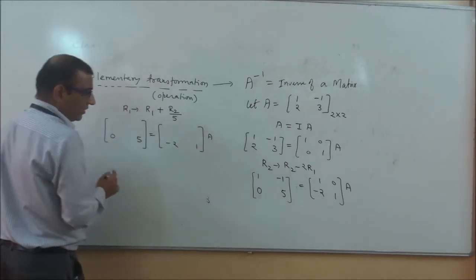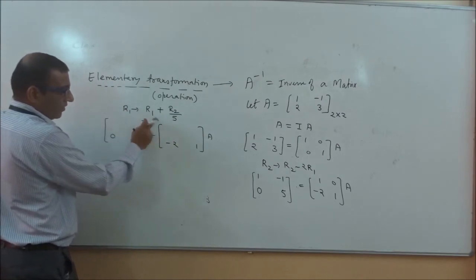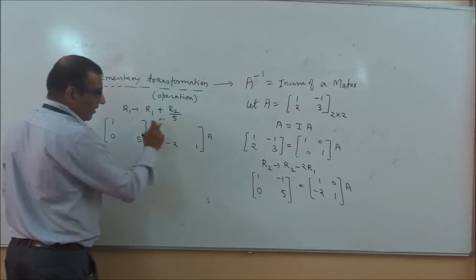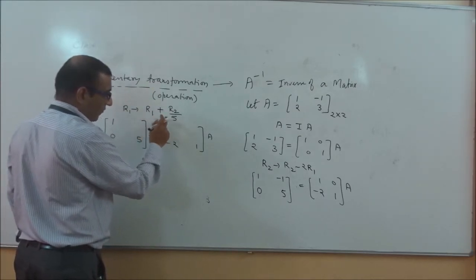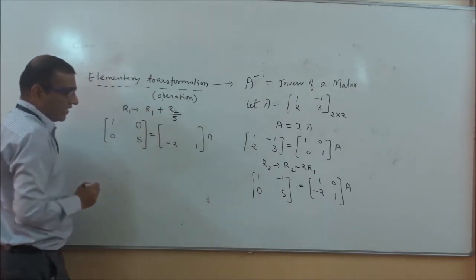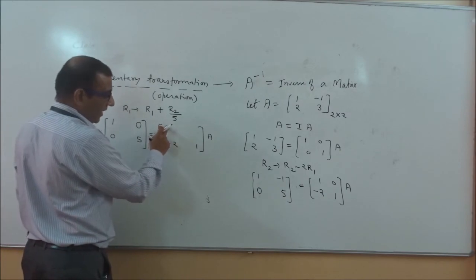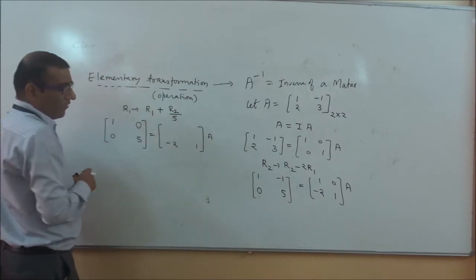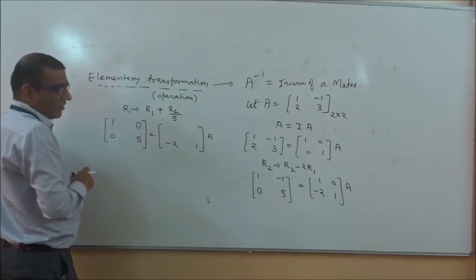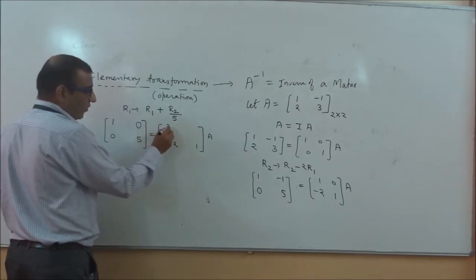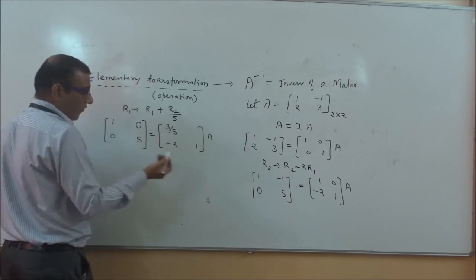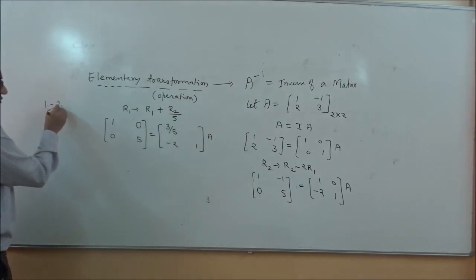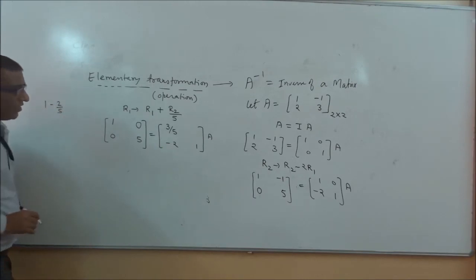Now you will change it. 1 plus 0.5, we will get 1 again. Minus 1 plus 5.5, we will get 0. That is our target. Again you will apply it on the right hand side. 1 plus minus 2.5 means 5 minus 2, it becomes 3 upon 5. And if you want to solve it in your rough copy or in your margin area, no problem: 1 minus 2 upon 5. So definitely we will get 3 upon 5.